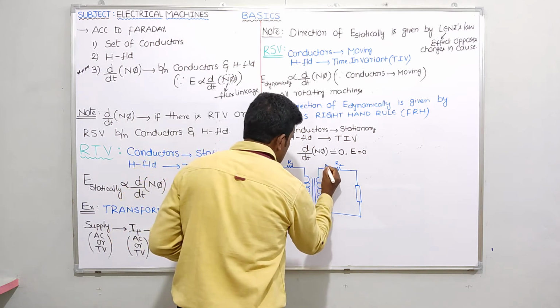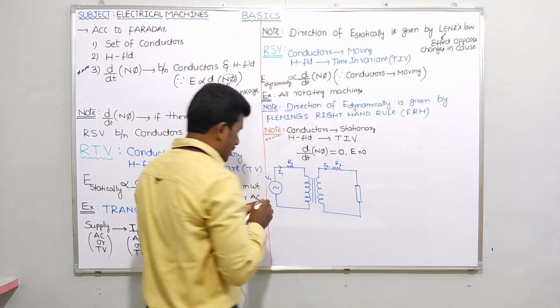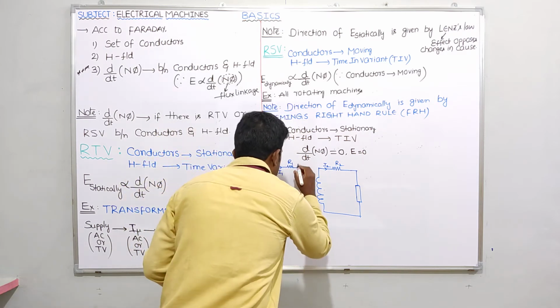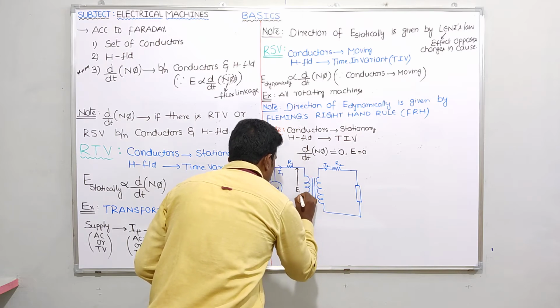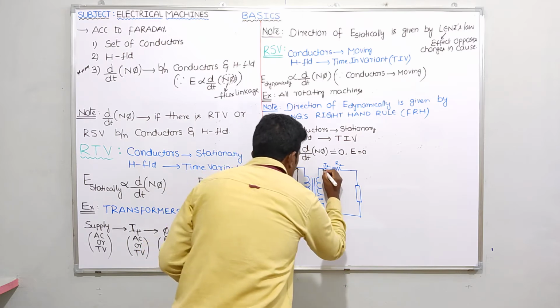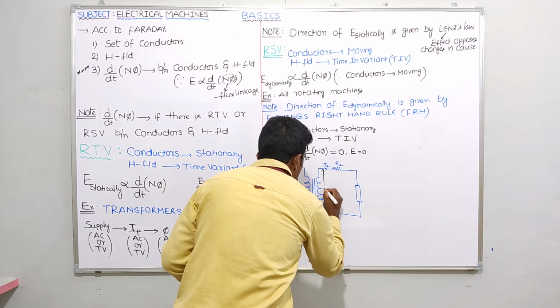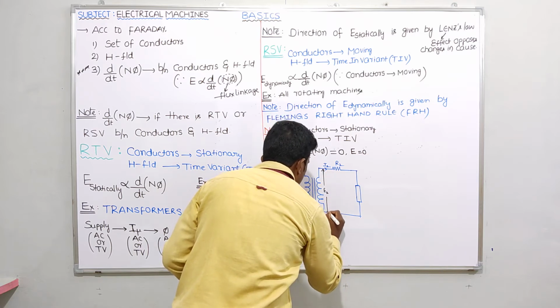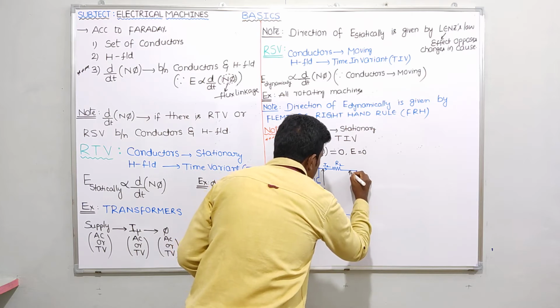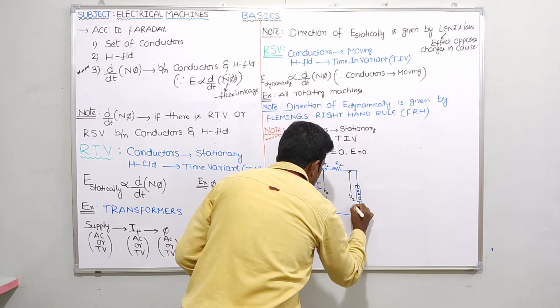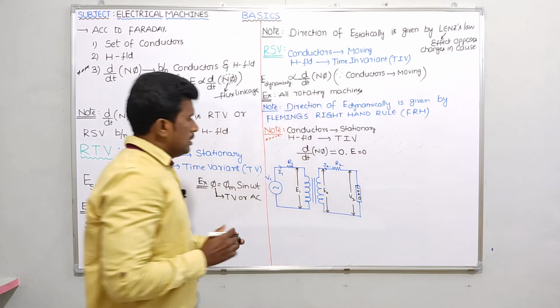The secondary winding current I'll take as I2, and the primary winding EMF I'll take as E1. So E1 is the value induced in the primary winding, E2 is the EMF value induced in the secondary winding, and this is the load, and let me take the load voltage as V2, right?